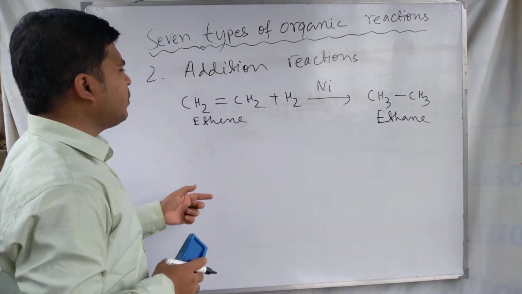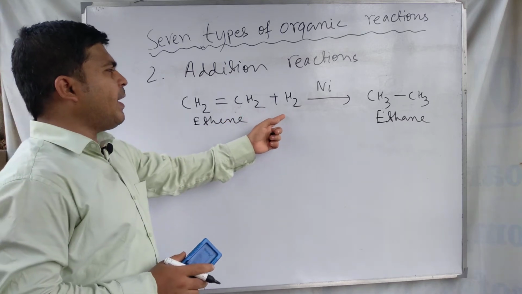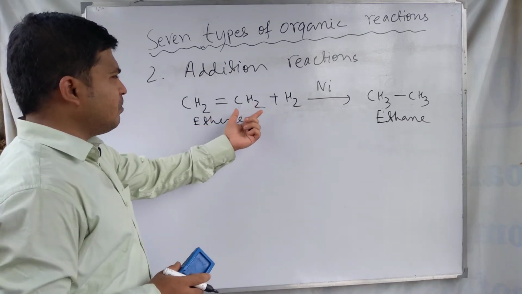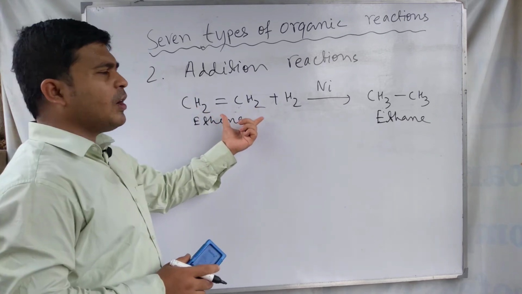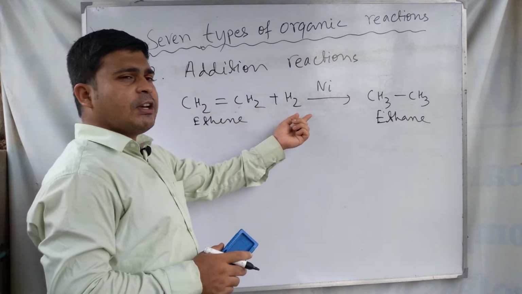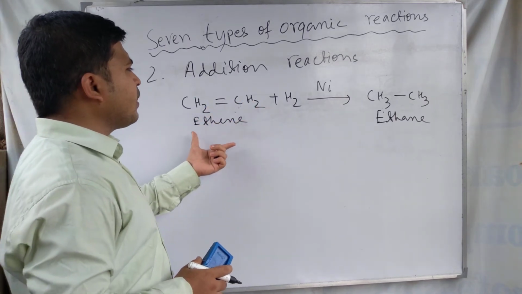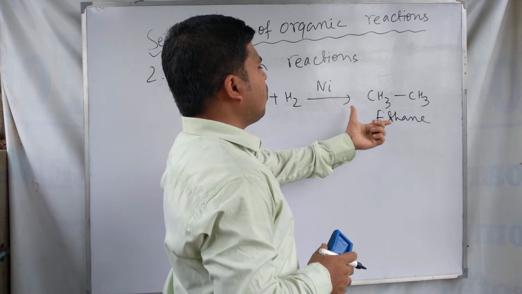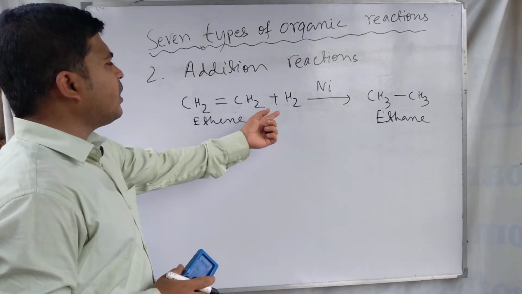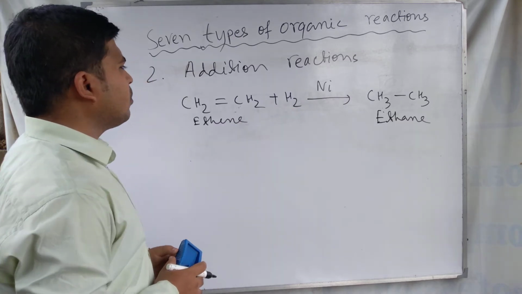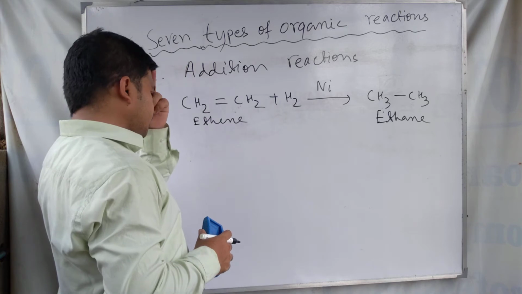So for this reason we can call this reaction an addition reaction, because two hydrogen atoms are added to the 2 carbon atoms, meaning atoms from the reagent are added to the reactant molecule, and the product is formed because of the addition of the reagent molecules to the reactant molecules, and for this reason these reactions are called addition reactions.